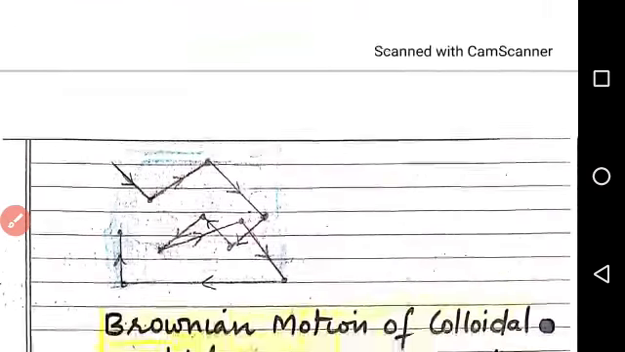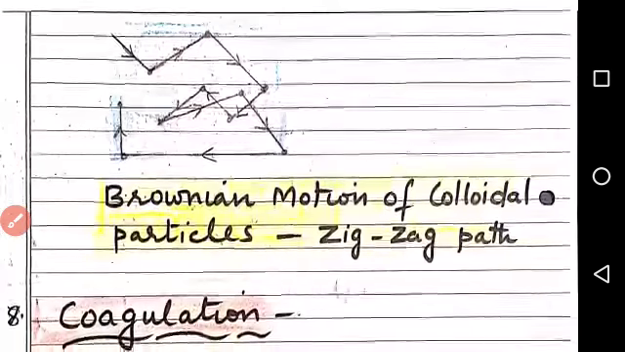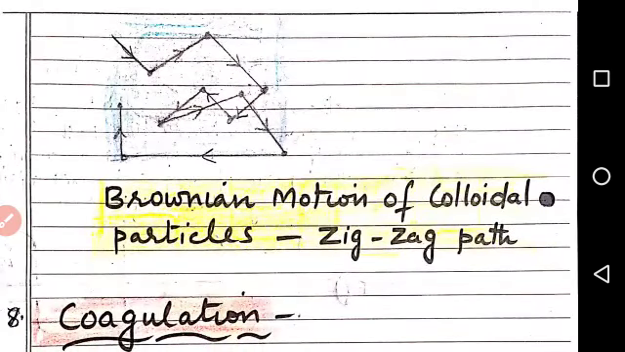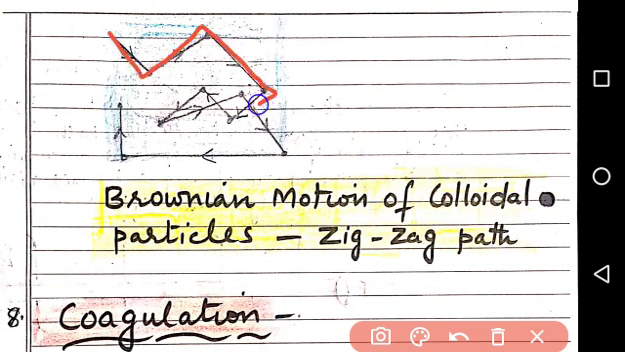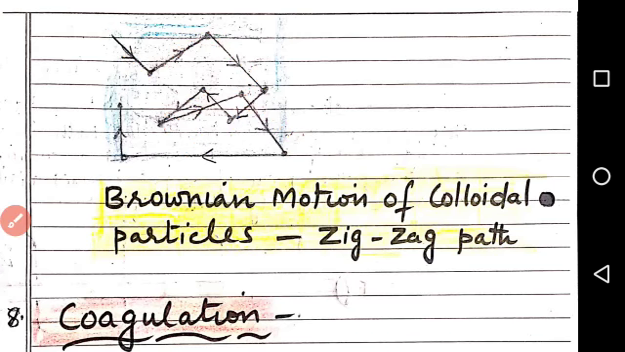Let us see this Brownian movement or Brownian motion. The diagram is made here. We can see the colloidal particles moving in a random way in a zigzag path like this. This type of motion, when the particles move in a zigzag path, is called Brownian motion. This is shown only by colloidal particles.